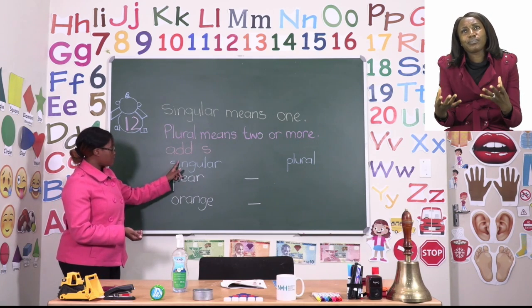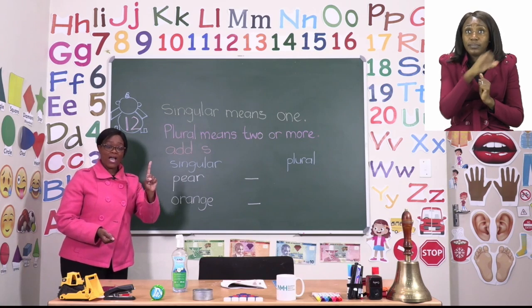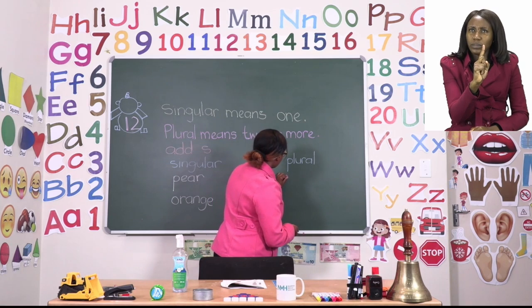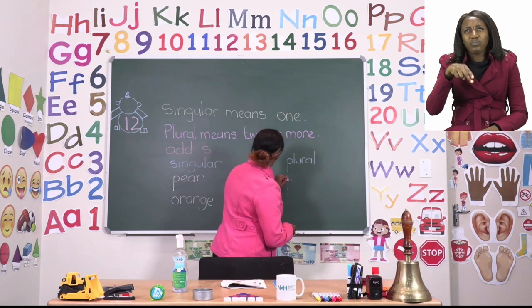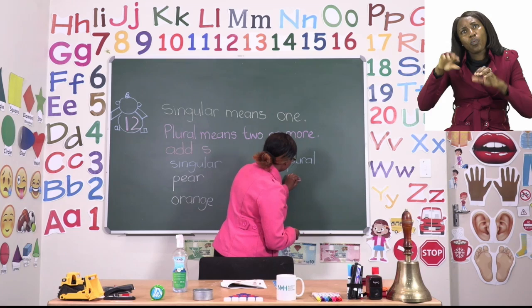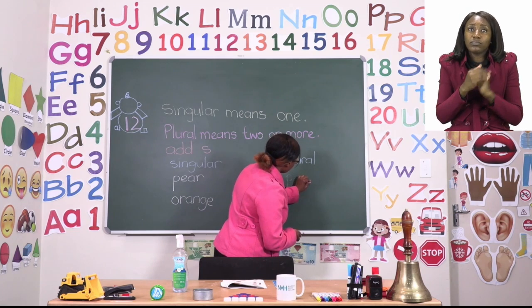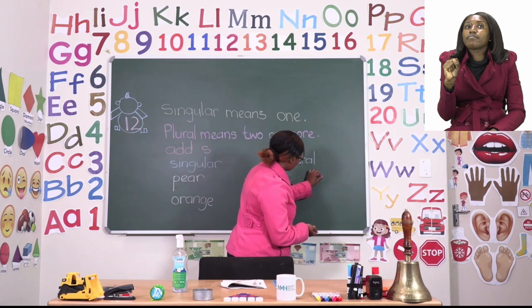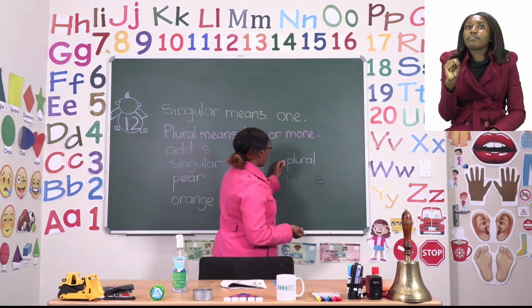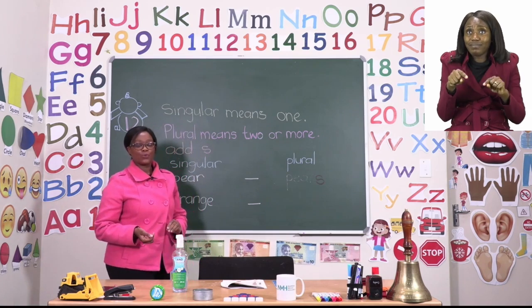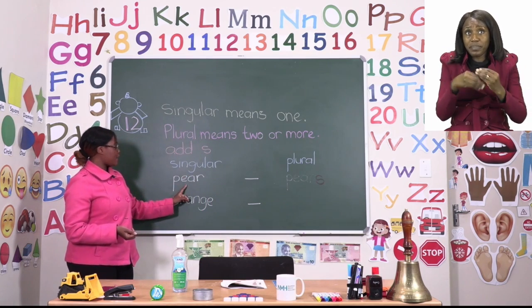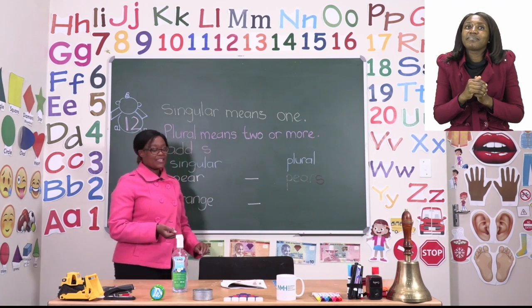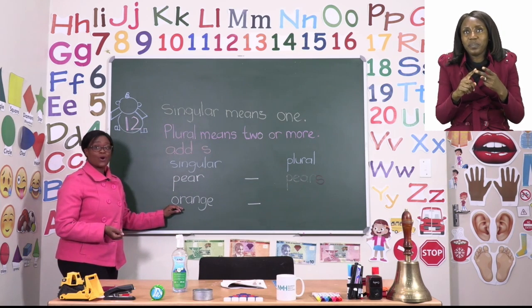So, we have singular, which means one pear. We are now going to make it a plural. We first need to write the word the way it is, and then to change it, we add an S. Now the word has become a plural. One pear, many pears. The same can be said for the word orange.